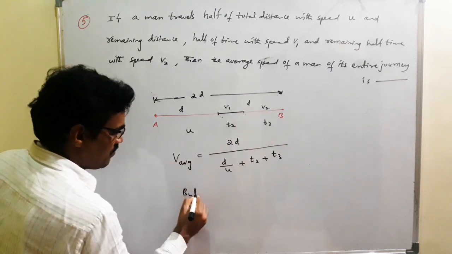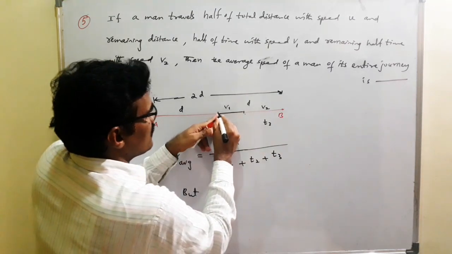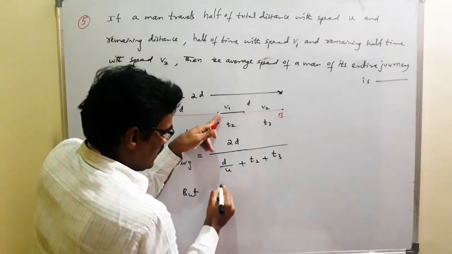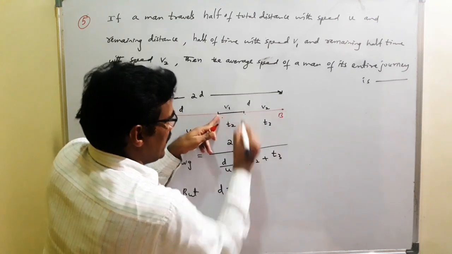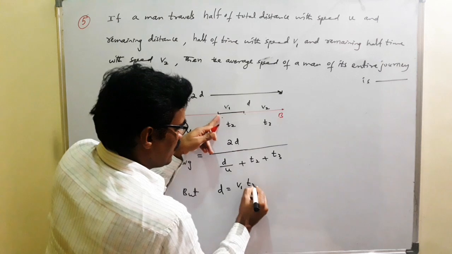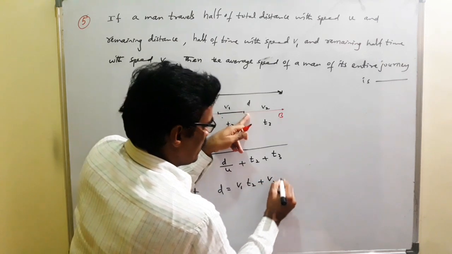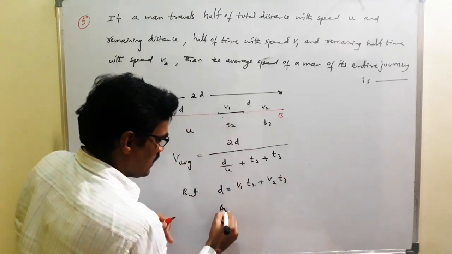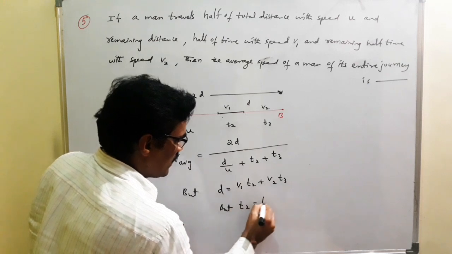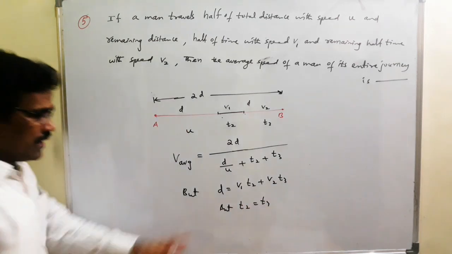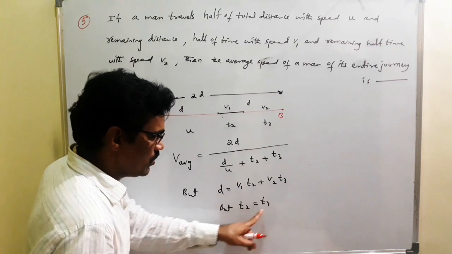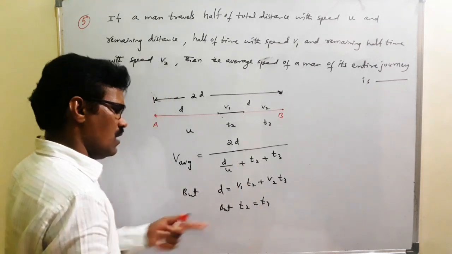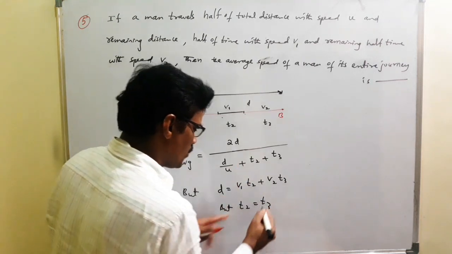But, sir, what is the distance traveled here? D. Distance equals speed into time. Speed is V1, time T2, here V2, T3. But, sir, T2 equals T3. No problem. Instead of T3, you can write T2.